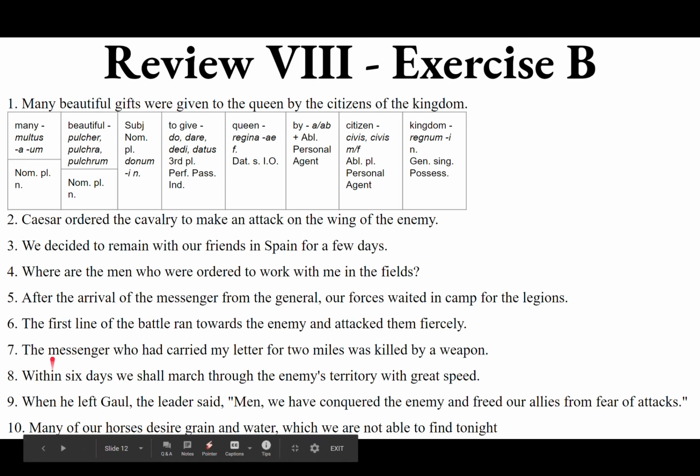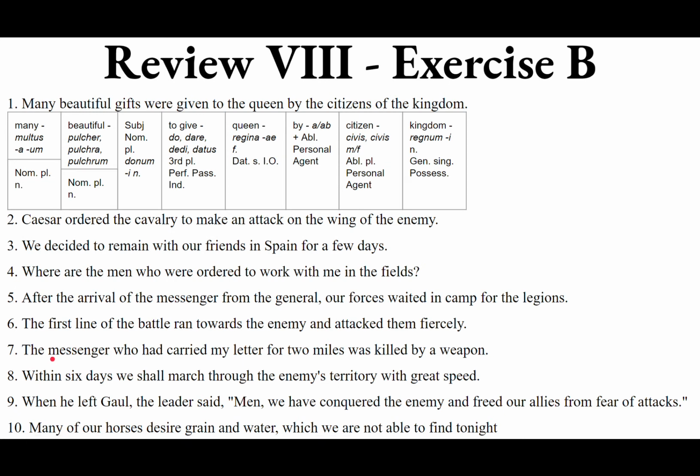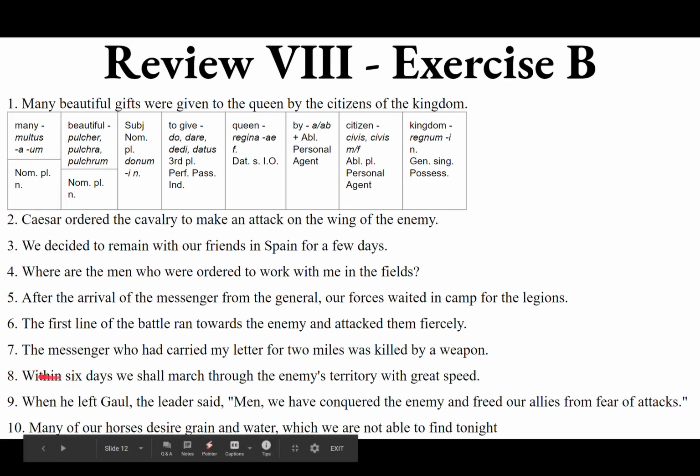Octava. Within 6 days we shall march through the enemy's territory with great speed. Thank you. So within 6 days. You could also say in 6 days. But if you say within 6 days, then that really screams out ablative of time within which. So this is a span of time within which in the ablative. It's not accusative, it's ablative. Within this time frame, ablative.